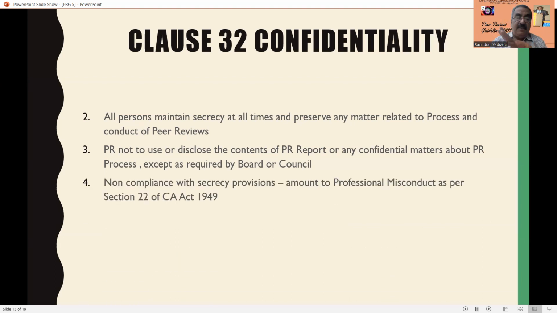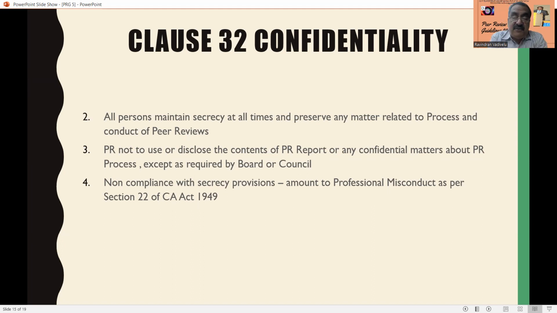Then non-compliance with the secrecy provisions. Suppose the board member, the practice unit or the peer reviewer has not maintained the secrecy, that is, if they fail to maintain it, then it is a non-compliance of the secrecy provisions.